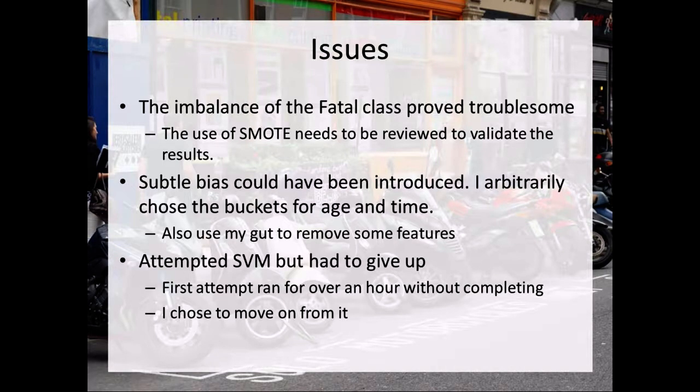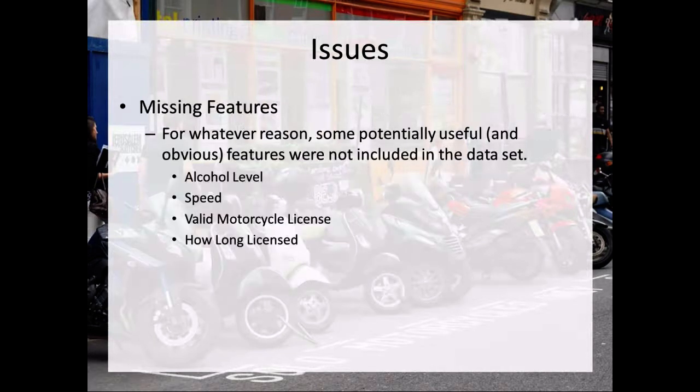So some issues here. The imbalance of the fatal class was troublesome, and the SMOTE method of balancing it needs to be reviewed and validated. I could have introduced some subtle bias by arbitrarily choosing some buckets for age and time and using my gut to remove features. I tried SVM, but it ran for over an hour without completing, so I just did not continue with it.